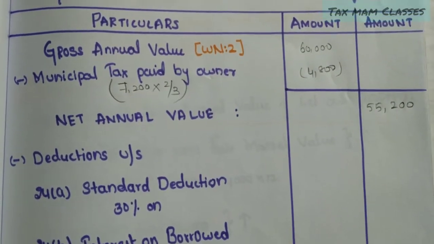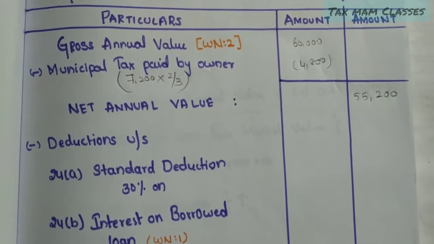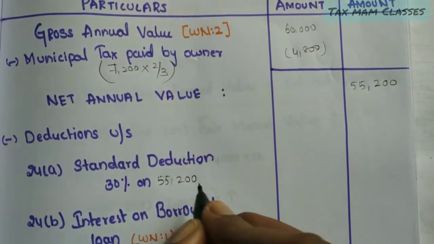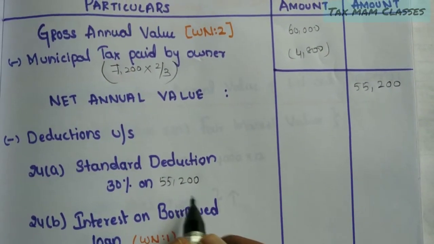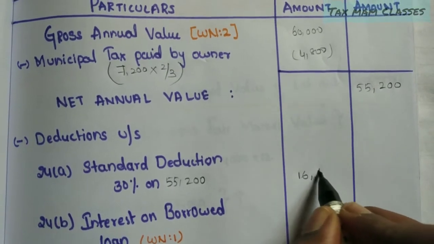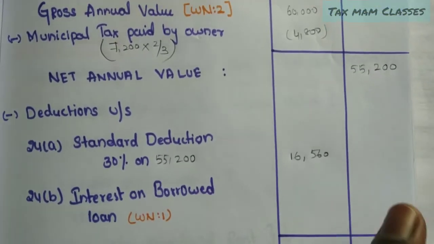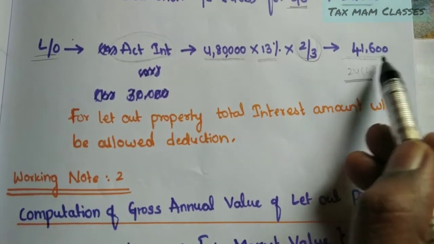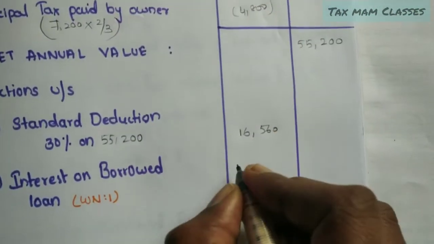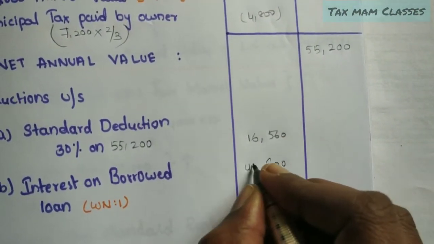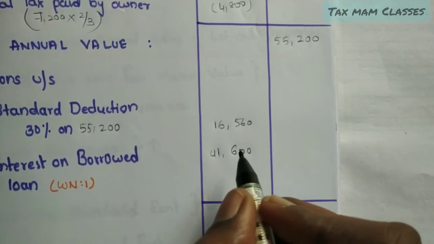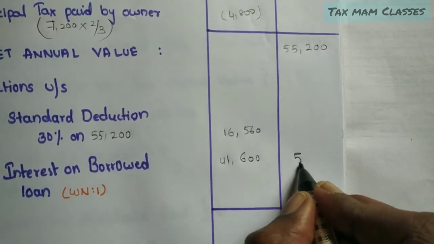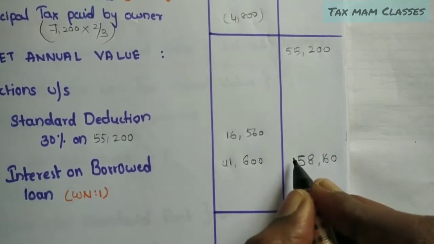From here we have to give the deduction under section 24A, that is 30% on NAV. What is the NAV we are getting? 55,200. 30% on 55,200, I am getting somewhere around 16,560. And the interest on borrowed loan, we have already calculated. See what amount we are getting? We are getting 41,600. So the 41,600 will also be given as a deduction. So total this amount and take it to the outer column, it is allowed as deduction. I am getting it as 58,160. So this is the deduction.